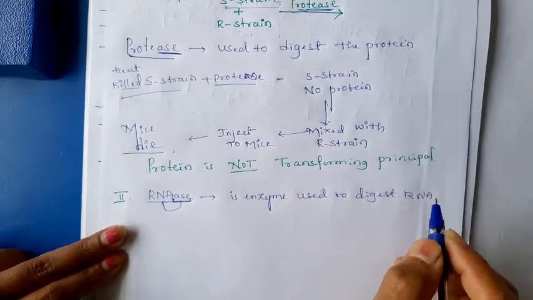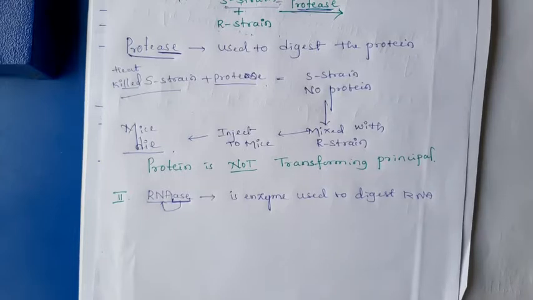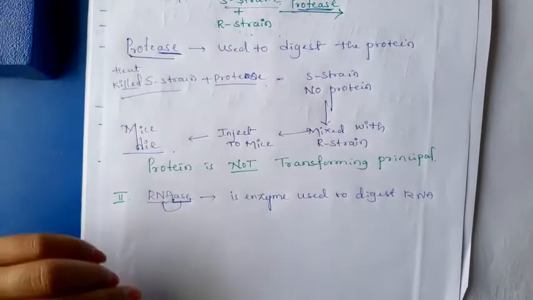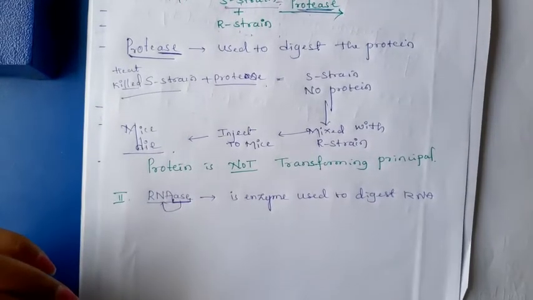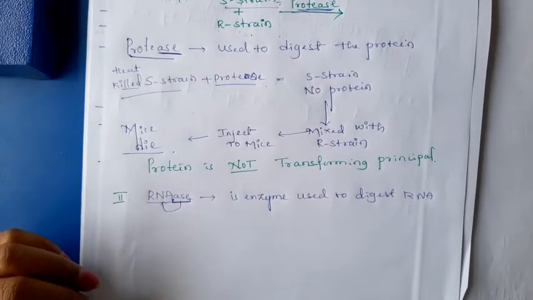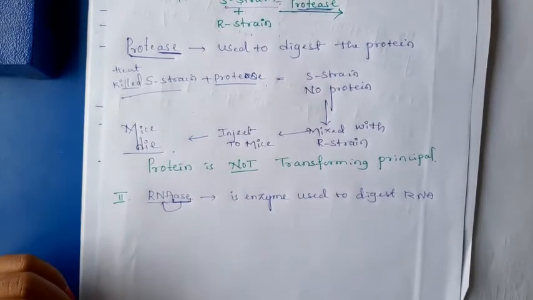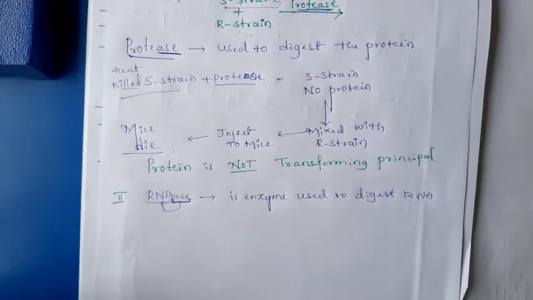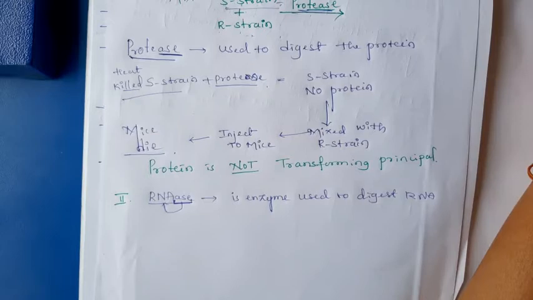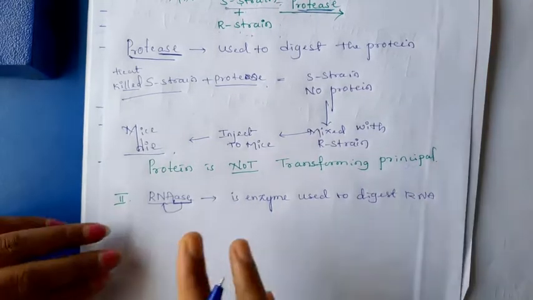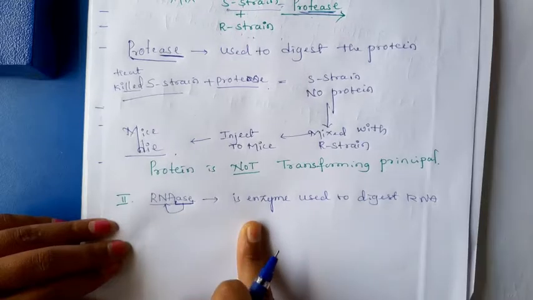RNA. You know that every bacteria or every cell which have the RNA and also the DNA has nucleic acid in this cell. Both the RNA and DNA is present inside the cell. That's why Oswald Avery, MacLeod and McCarty thought that maybe RNA is a genetic material. It was a transforming principle. That's why they used RNase.